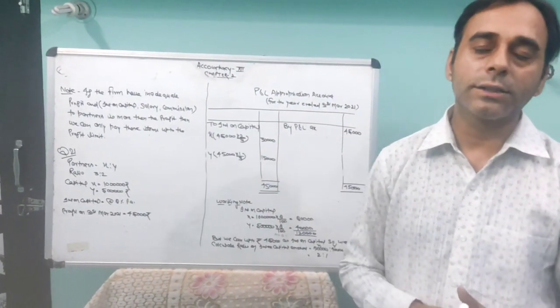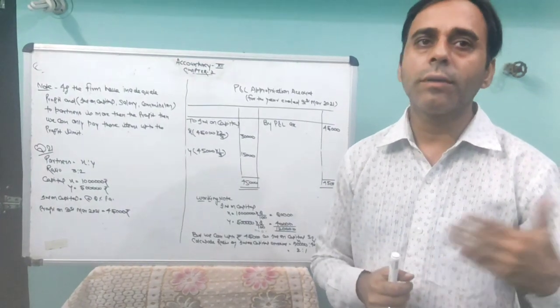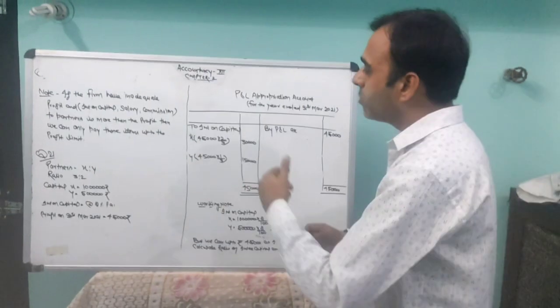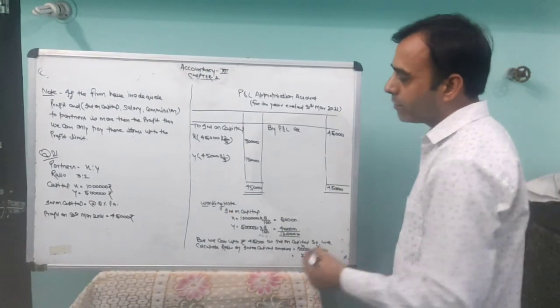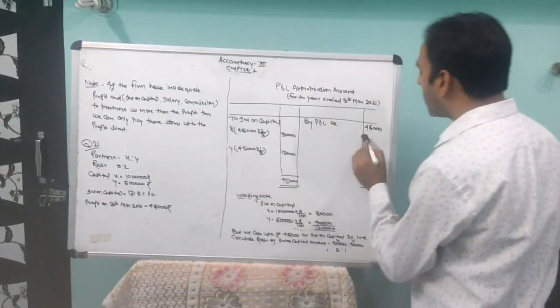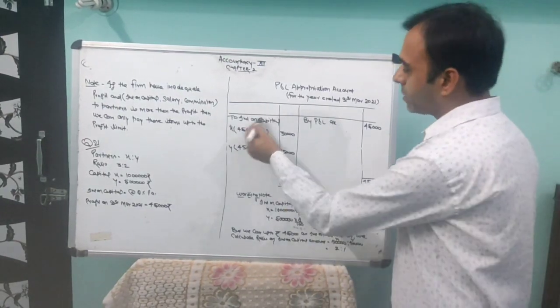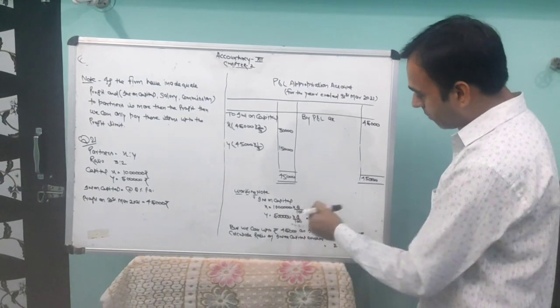This is a very important concept. This question came in the board exam last year. So just see it very carefully. Now we come to making the P&L Appropriation Account. We have profit of 45,000 rupees. We write down here profit 45,000 rupees. We have to only pay interest on capital.